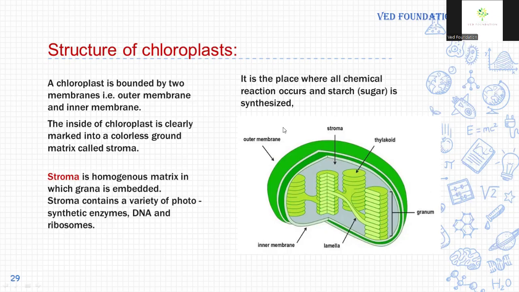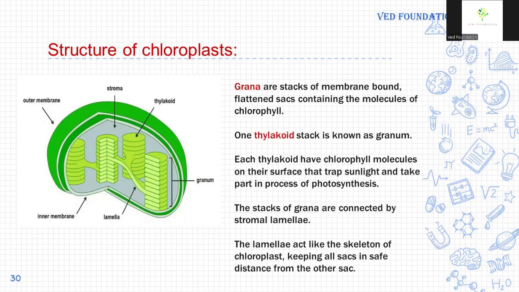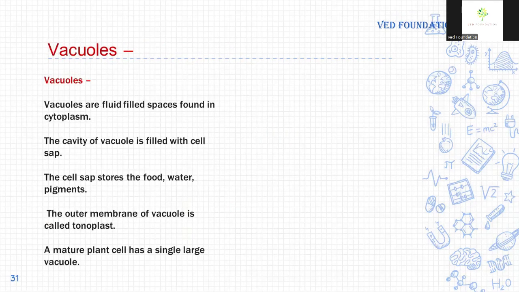Thylakoids contain chlorophyll, and the process of photosynthesis takes place in thylakoids. Grana are stacks of membrane-bound flattened sacs containing molecules of chlorophyll. Each thylakoid has chlorophyll molecules on its surface that trap sunlight and take part in photosynthesis. The stacks of grana are connected by stromal lamellae. The lamellae act like a skeleton of the chloroplast, keeping all sacs at a safe distance from the other sacs.